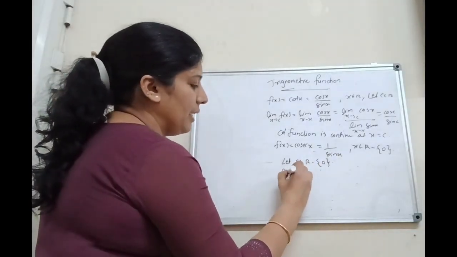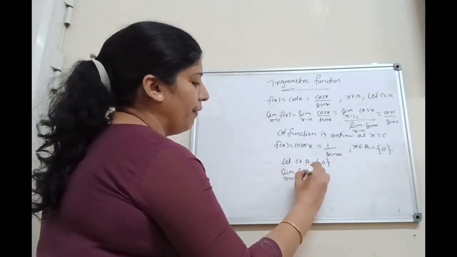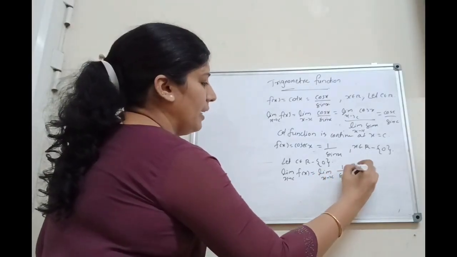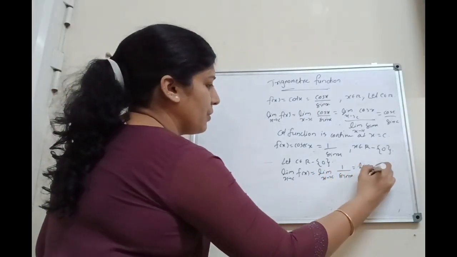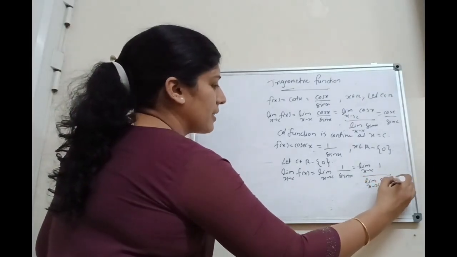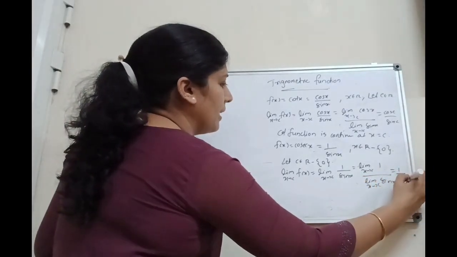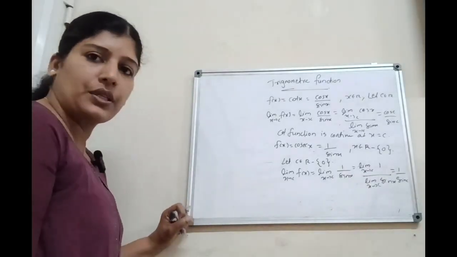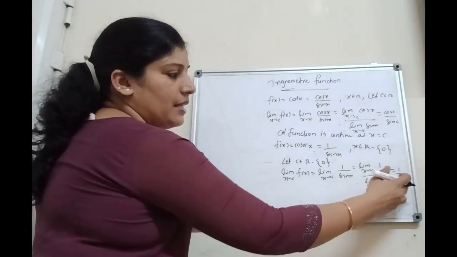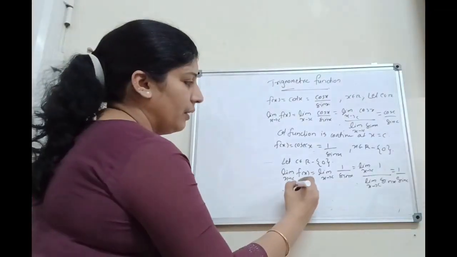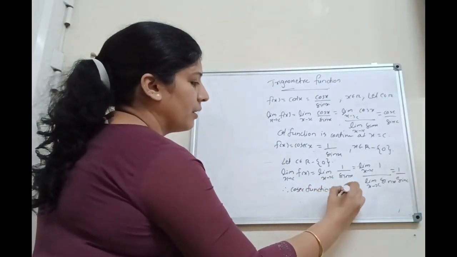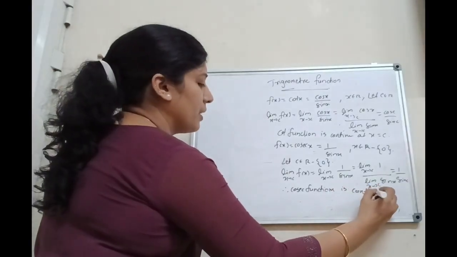Limit x tends to c f of x equal to limit x tends to c 1 by sin x. It is equal to limit x tends to c 1 divided by limit x tends to c sin x. It is equal to 1 by sin c. Limit x tends to c 1 is a constant function, the value will be 1 itself. Then limit x tends to c sin x is sin c. Therefore, cosec function is continuous at x equal to c.